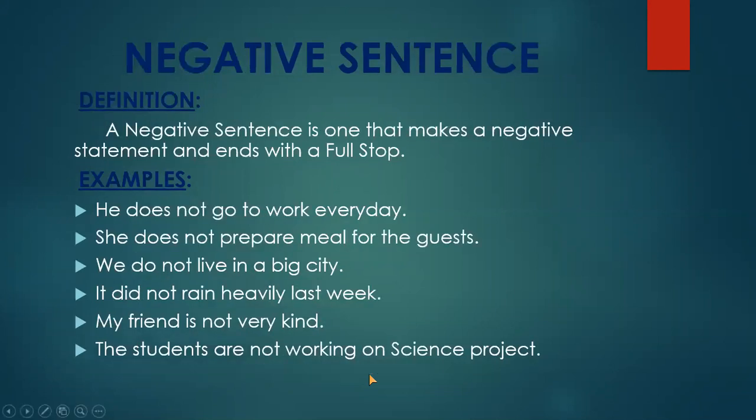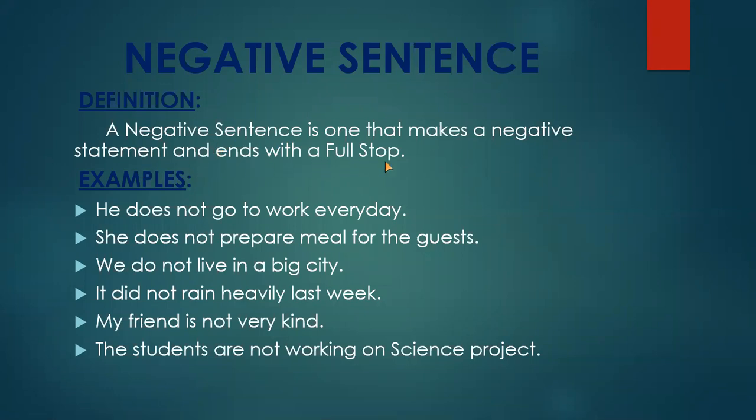Now I come to the second kind of sentence. It is known as negative sentence. You can understand from the name of the sentence that it gives the negative meaning. Negative meaning means the sentence which has no or not, these kinds of words. The definition is that a negative sentence is one that makes a negative statement and ends with a full stop. Here you can see that it is just the opposite of the affirmative sentence. That means it gives a negative statement or negative meaning and ends with a full stop.